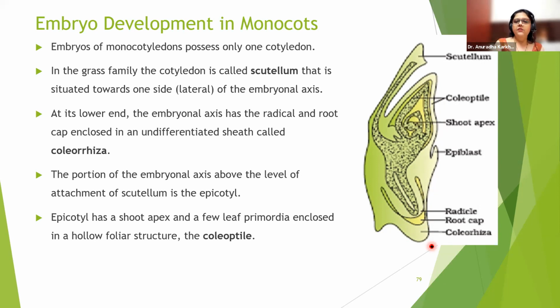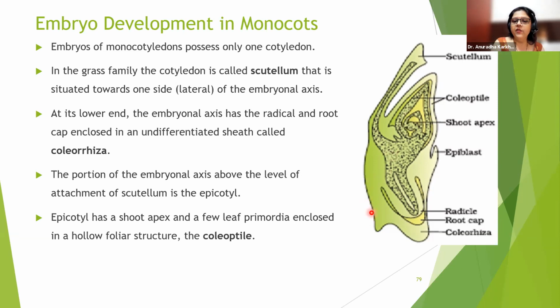So epicotyle, this is the epicotyle here, this zone. Okay, has a shoot apex. You can see this shoot apex and a few leaf primordia. Leaf primordia means the leaves which are eventually going to grow. The leaves are not yet matured, initiating. So primordia means initial stage. Are enclosed in a hollow foliar structure called as the coleoptile. Okay, so this is how the monocot is going to be actually looking like.